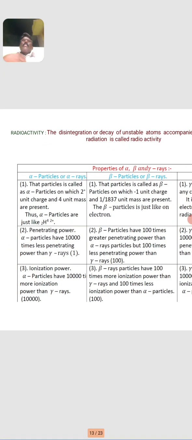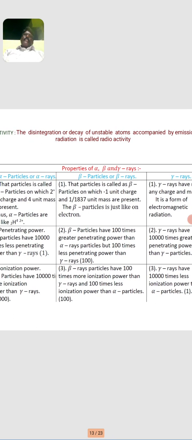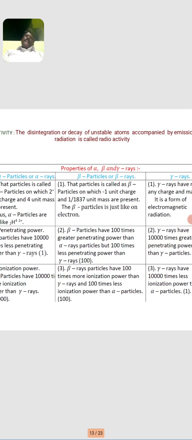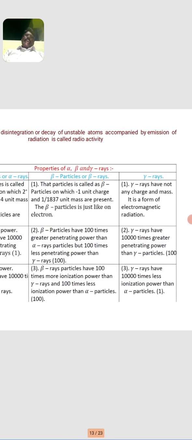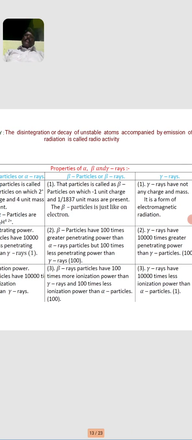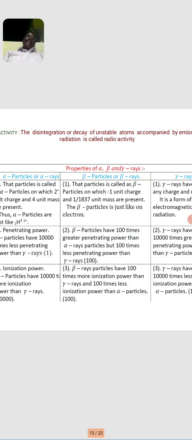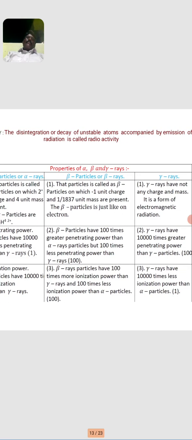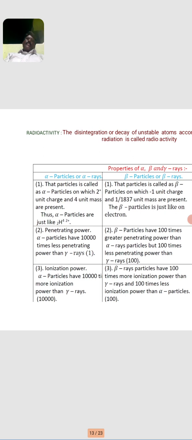Then radioactivity. The disintegration or decay of unstable atoms accompanied by emission of radiation is called radioactivity. So what is radioactivity? The disintegration or decay of unstable atoms, accompanied by emission of subatomic particles or radiation, is called radioactivity.